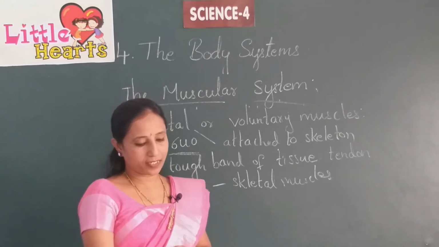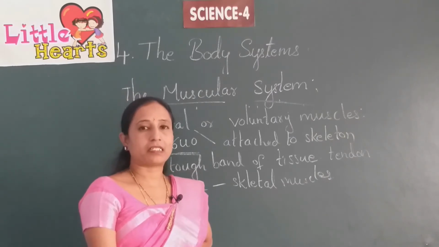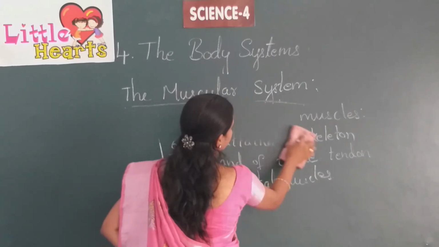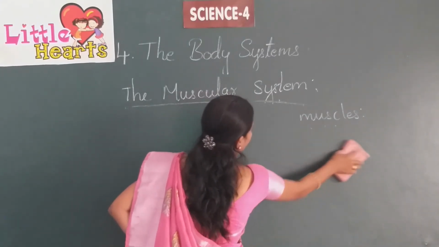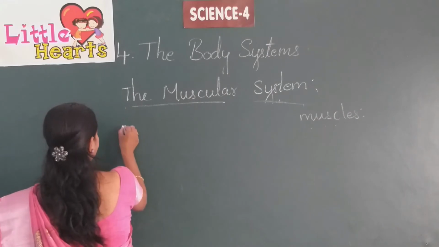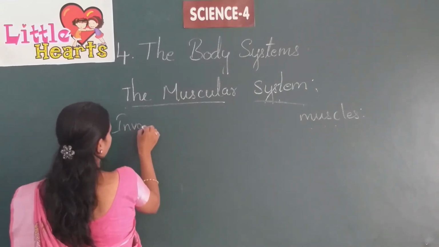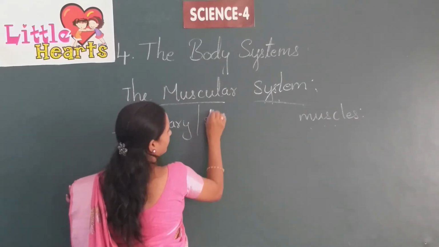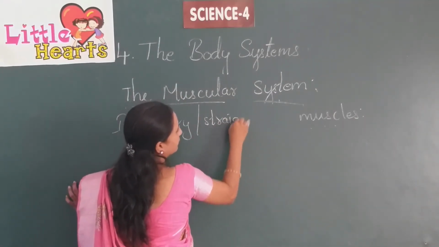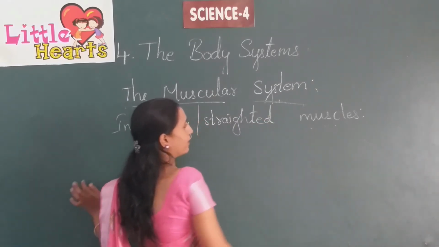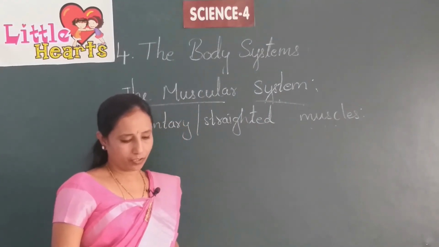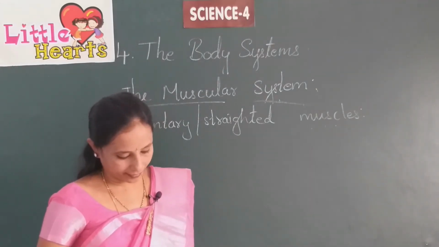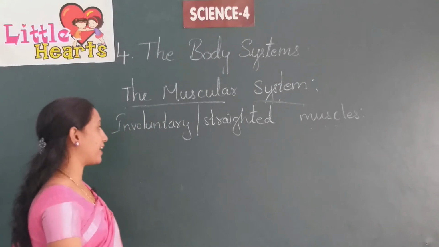Next one is involuntary or striated muscles. These muscles are found in the walls of many organs present inside our body.